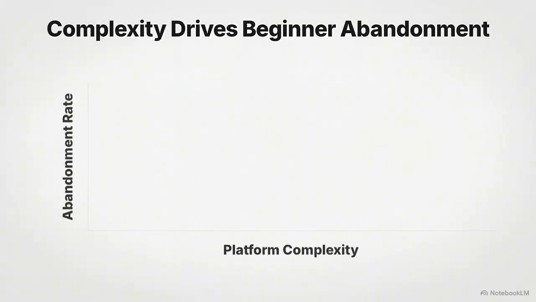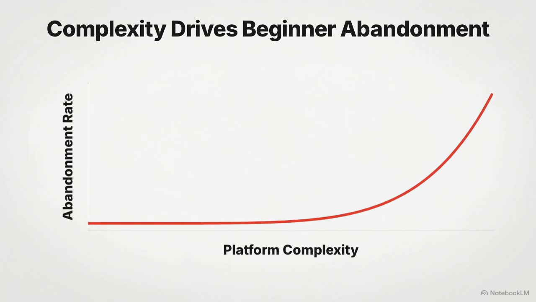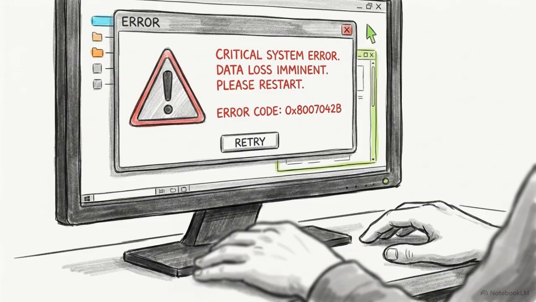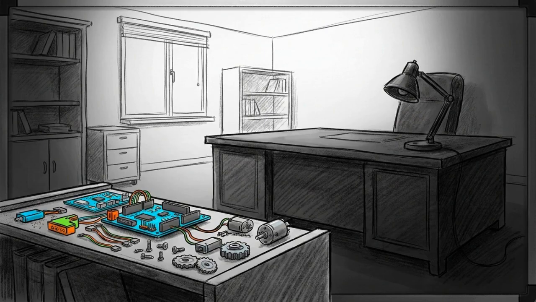This chart maps platform complexity against beginner abandonment. Notice the dramatic spike when users tackle professional AAA engines. The goal is keeping them here, in the zone of proximal development, a sweet spot hard enough to teach, but easy enough to retain them. Failing to match the tool to the child creates a broken project, and more importantly, risks permanently killing their interest in computer science and STEM.